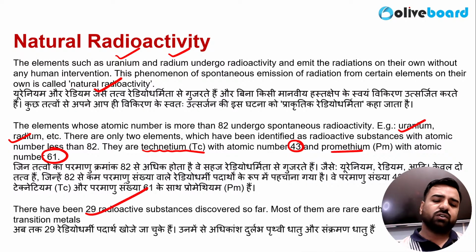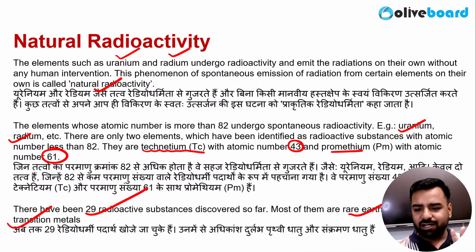So as of now, 29 radioactive substances are discovered, right? But yes, most of them are rare earth metals and transition metals as discussed. So I guess this part is clear. Any questions, any doubts, any queries? Tell me. So that's clear, right?